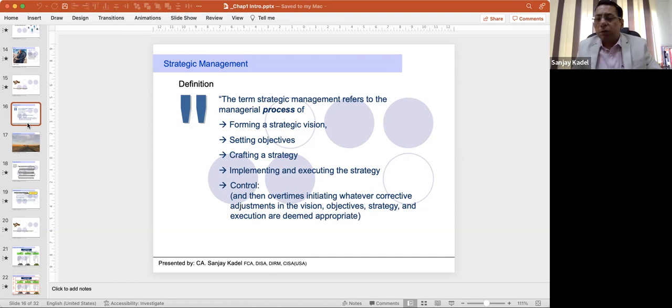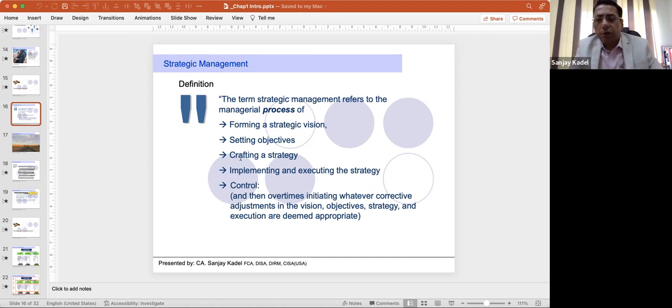Now, see this definition. It is a process. It is not an activity. It is not a one-time event. No, it is a process of forming a strategic vision. Everything is in an order. Without having a proper vision as to what is the desired future image of an organization, there is no point in doing strategic management. It always starts with forming a strategic vision, setting objectives, crafting strategy.